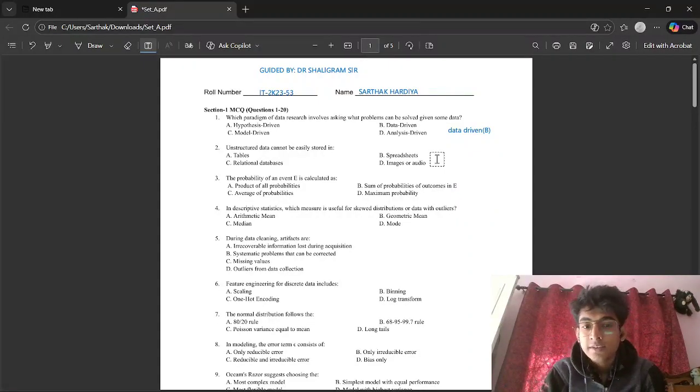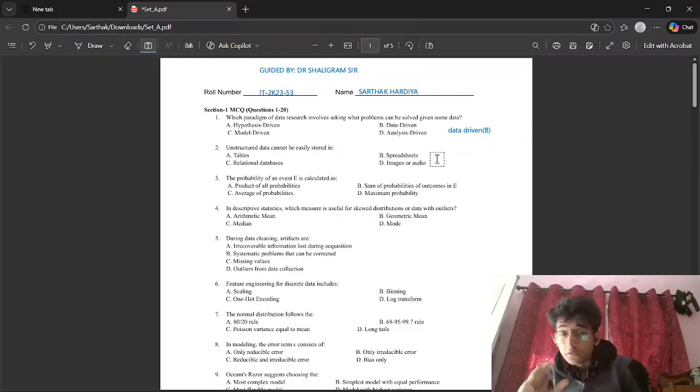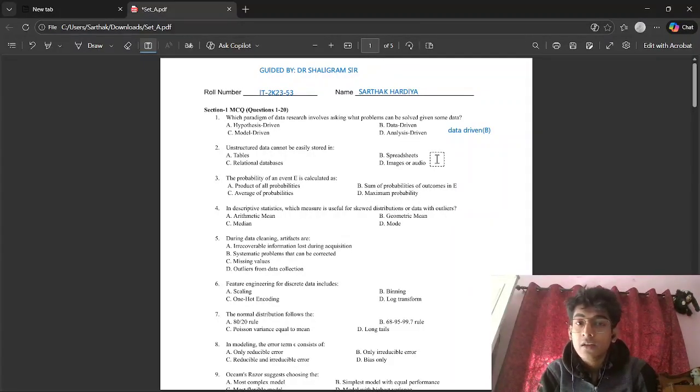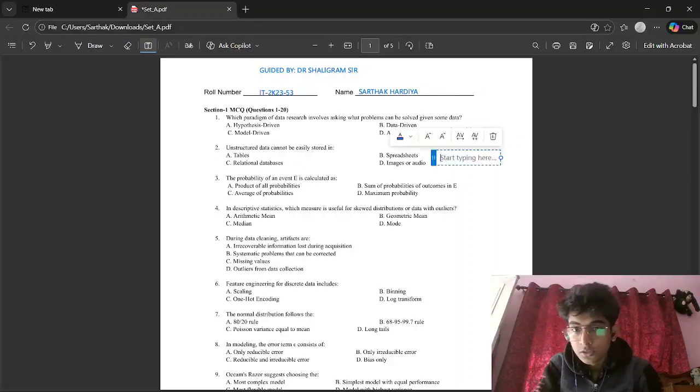Unstructured data cannot be easily stored in. We have tables, spreadsheet, relational database, and images or audio. We know that unstructured data, which is audio, video, be it website related data like blobs of characters, this type of data cannot be easily stored in tables. So the correct answer for this should be tables. Right? Let me write option A,